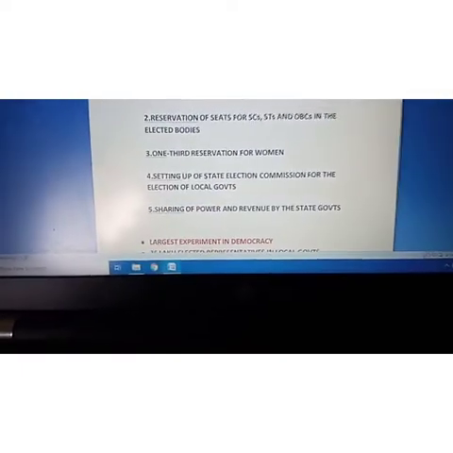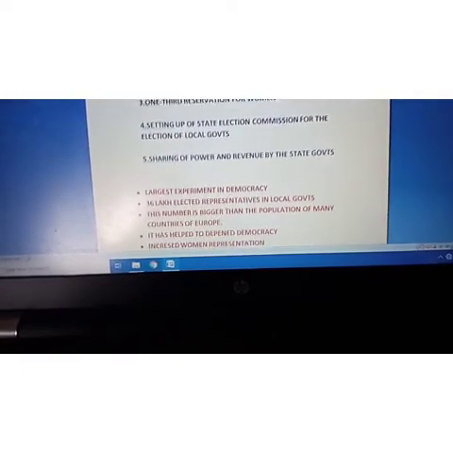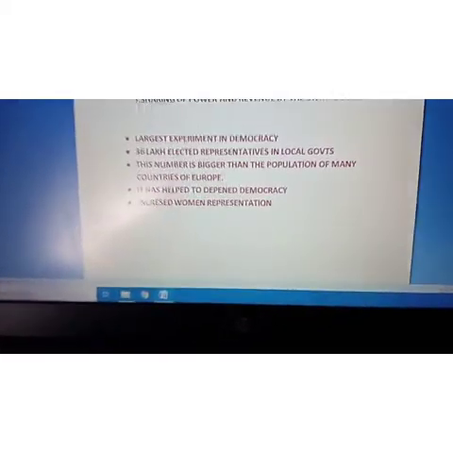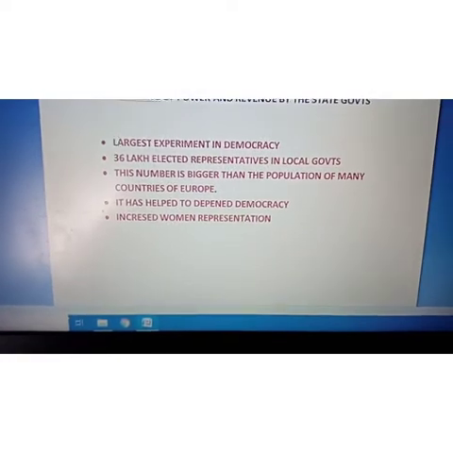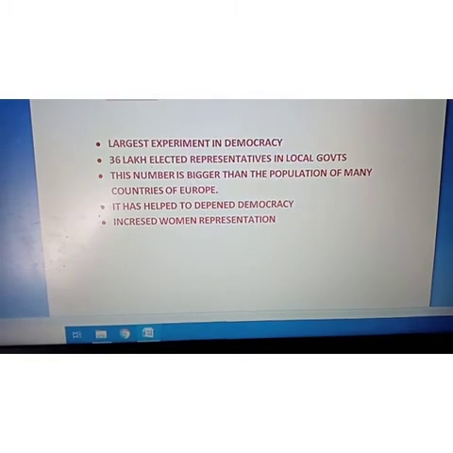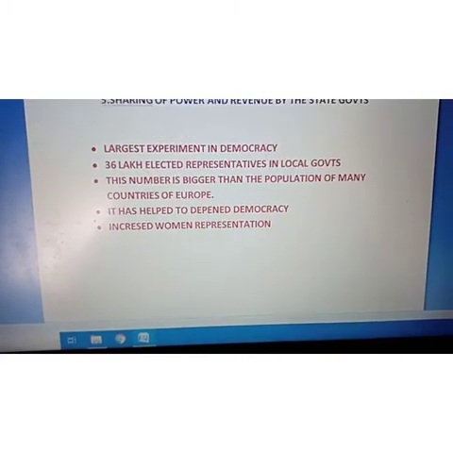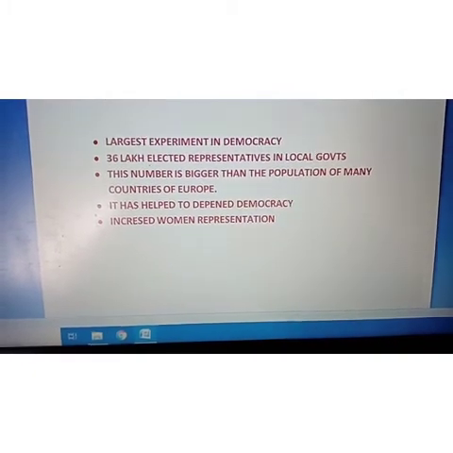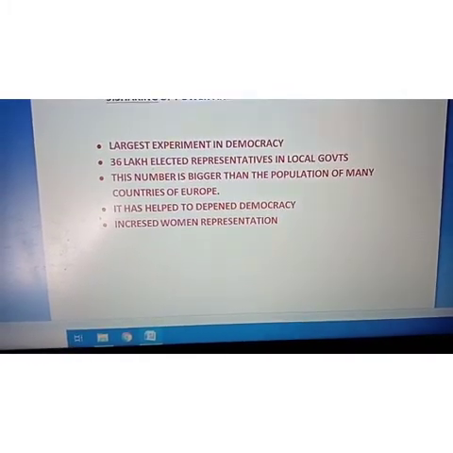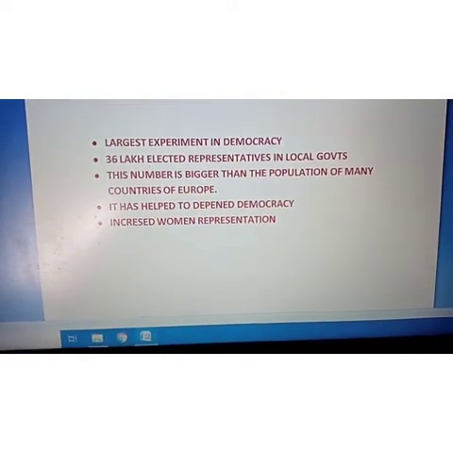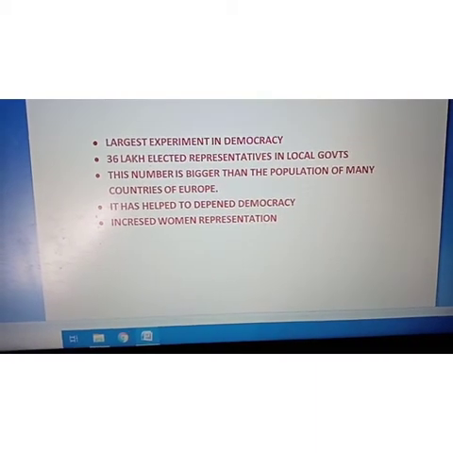So after that we'll see from this discussion what we have come to know. I have made 5 points, that by this discussion of federalism, or the decentralization of power that I have discussed now, what things have been very much visible. Number 1, it is the largest experiment in democracy, the distribution of power, as we have done. And for this distribution of power, 36 lakh elected representatives have been added in the local government.